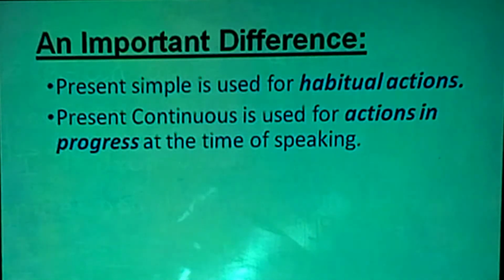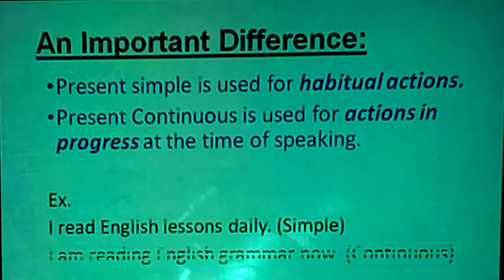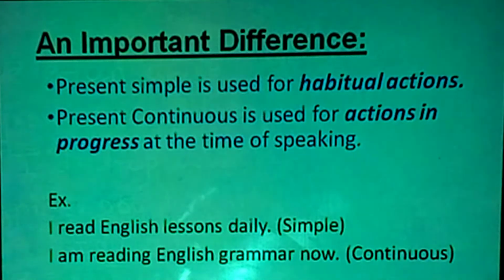Now let's see some examples. The first example is I read English lessons daily. It is simple present tense. Then I am reading English grammar now. It is continuous.